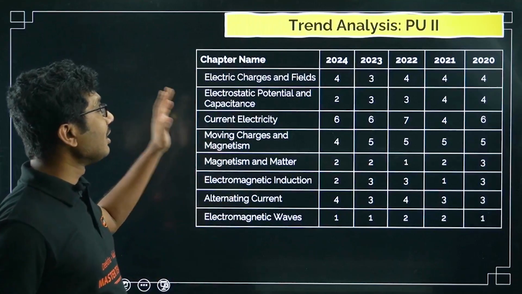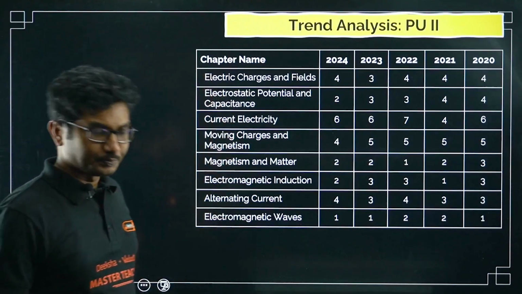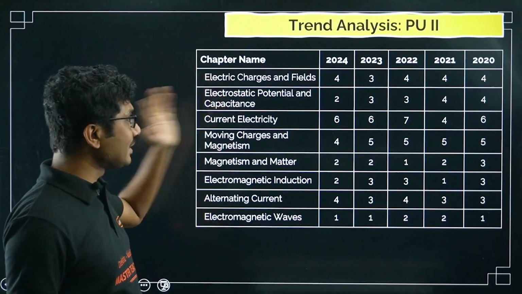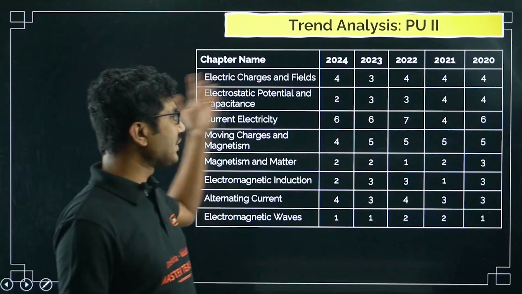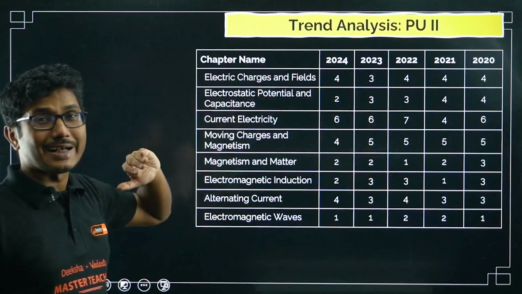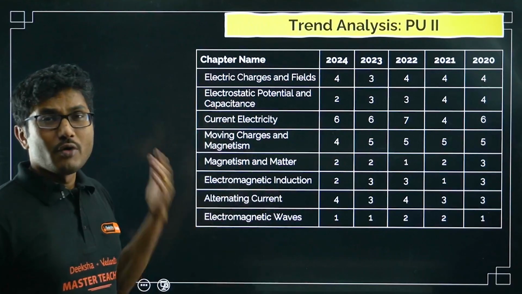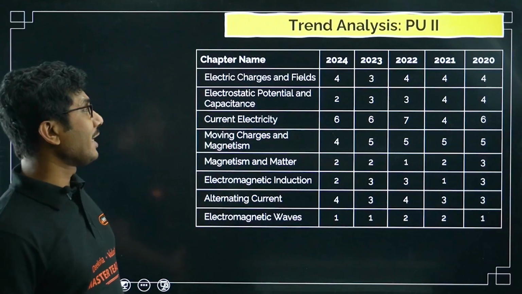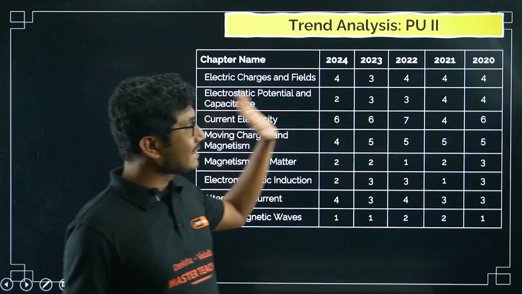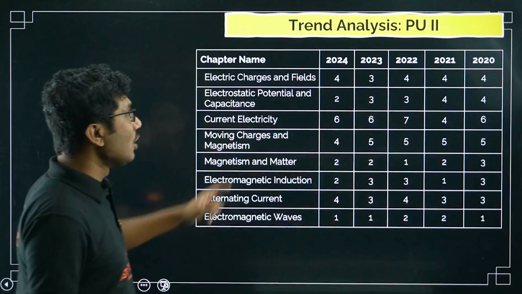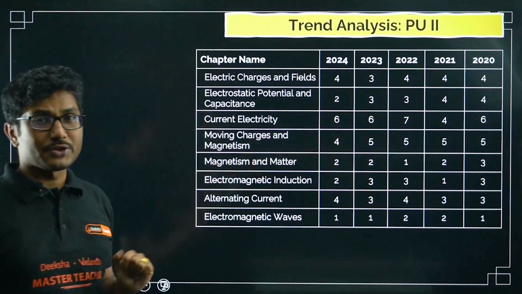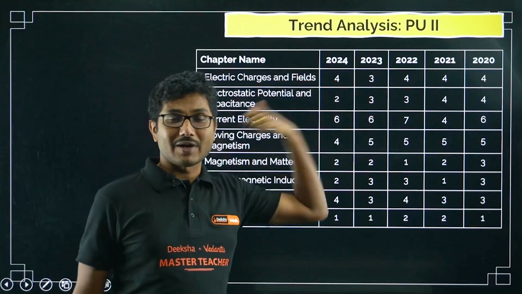So let's see all the chapters from your PU2. As soon as we come to PU2 chapters, the number of questions has increased a lot. From the first chapter, on average we are getting very close to 4 questions every year. Now in the second chapter, electrostatic potential and capacitance, the average number of questions is 3: 2, 3, 3, 4, 4. Even though there is a trend of fewer questions from this chapter, this is not fixed. It can fluctuate heavily.